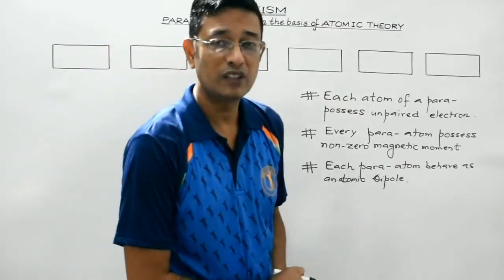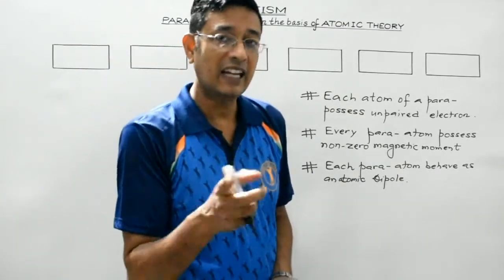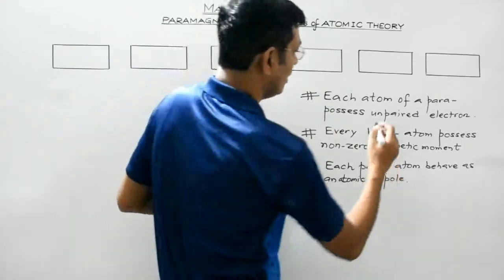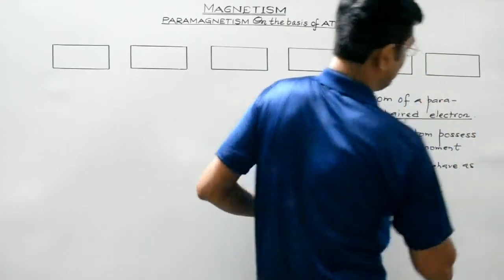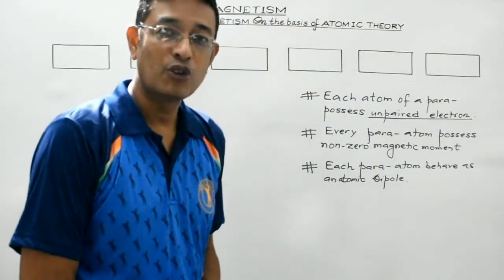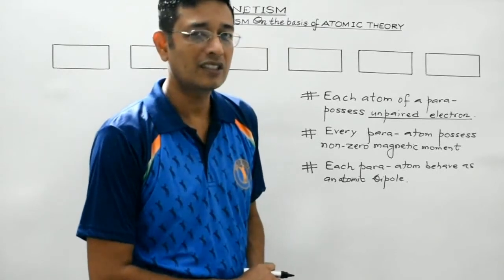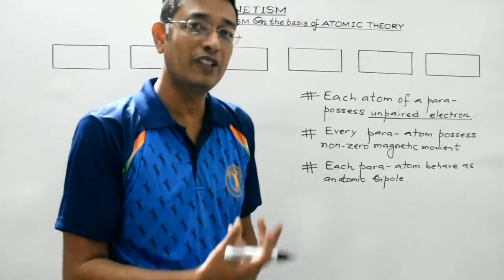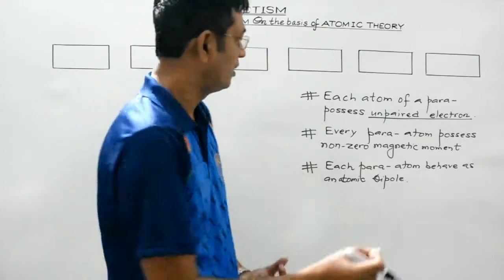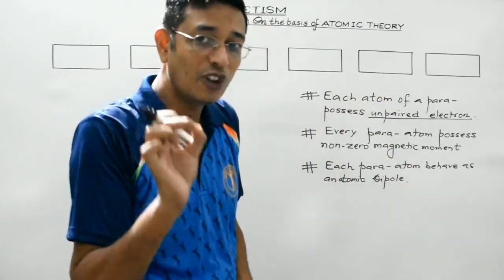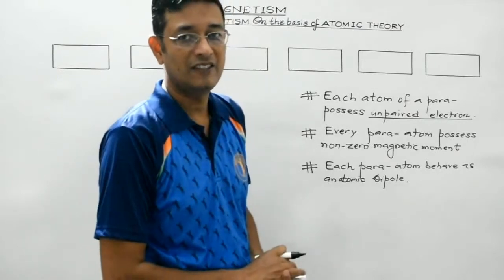Again I repeat students, unlike diamagnetic atoms, a paramagnetic atom possesses an unpaired electron. So due to the orbital motion of this unpaired electron around the nucleus, it will constitute a tiny current loop, as a result of which each paramagnetic atom possesses some net finite non-zero value of magnetic moment, right?